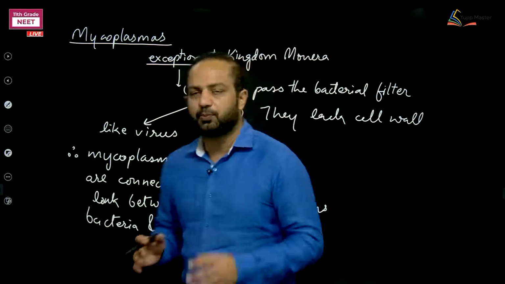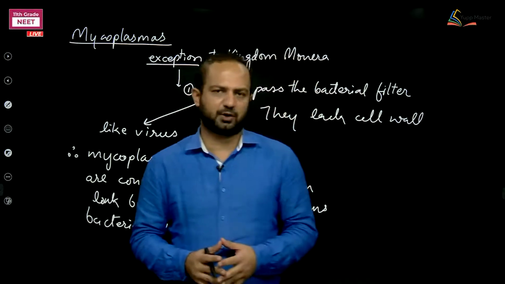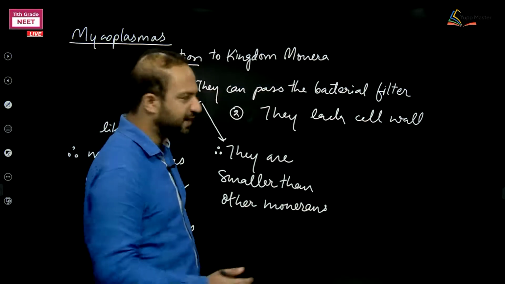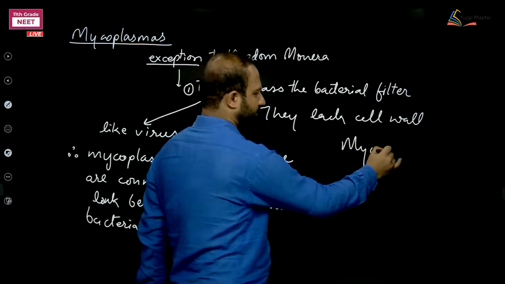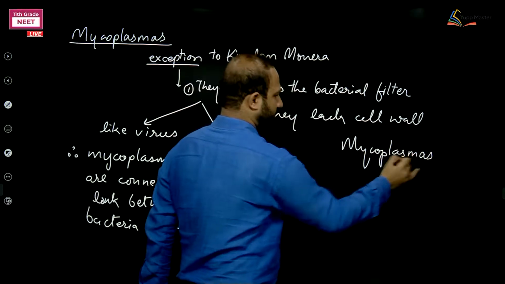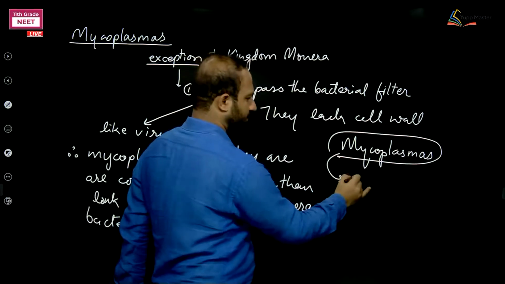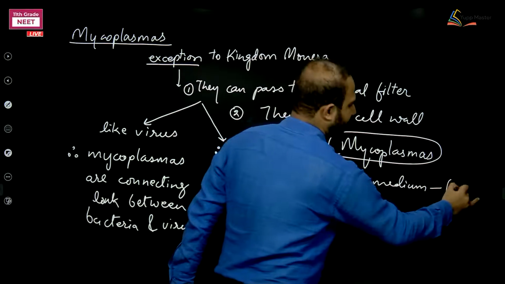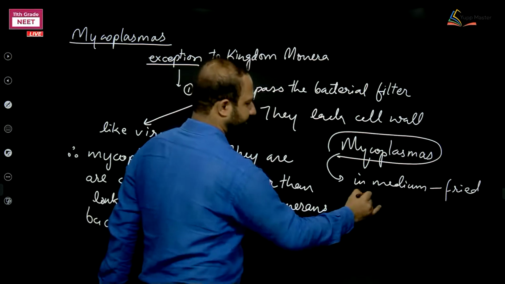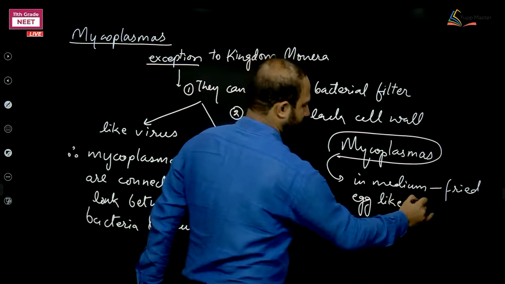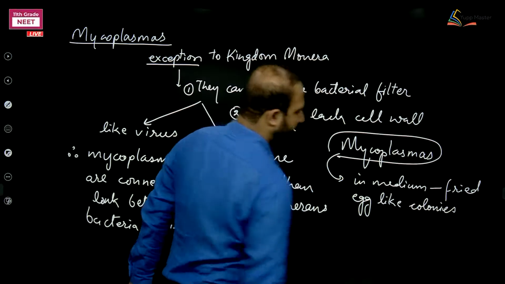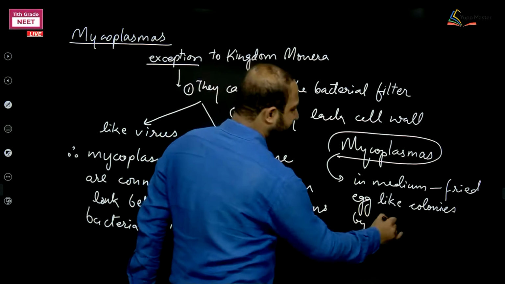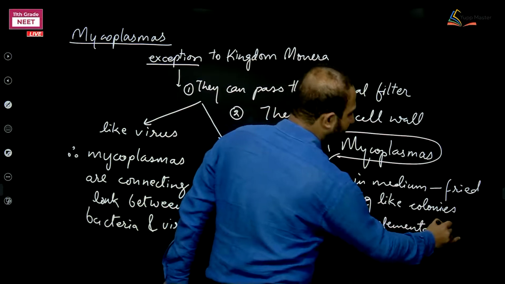Both Mycoplasma and bacteria are prokaryotes, but in the medium, Mycoplasmas form fried egg-like colonies. They are forming them by the method which is called elementary bodies. So they reproduce by some other method.